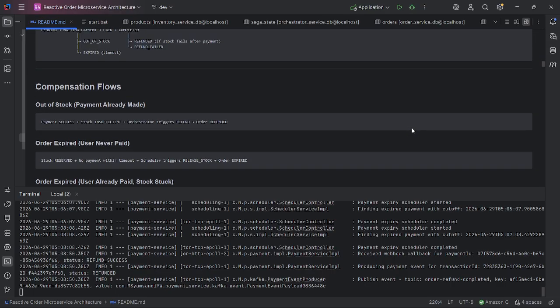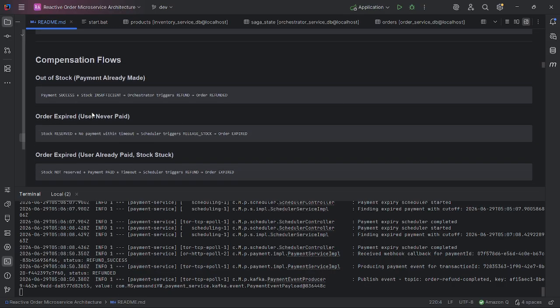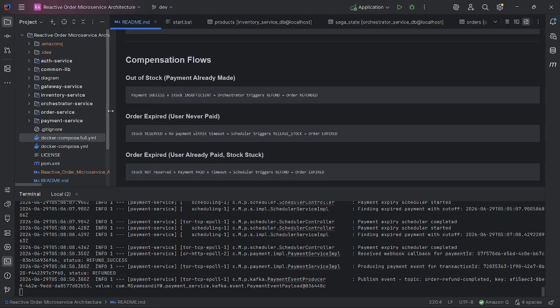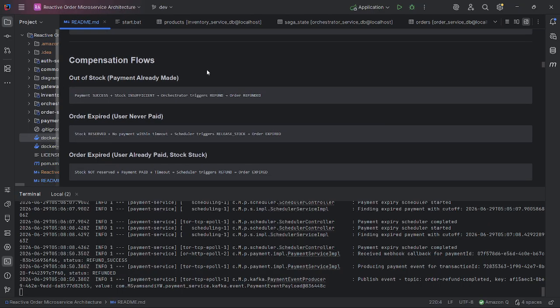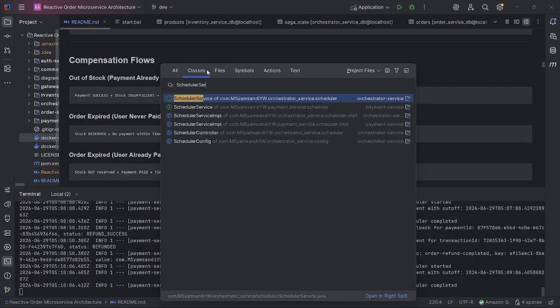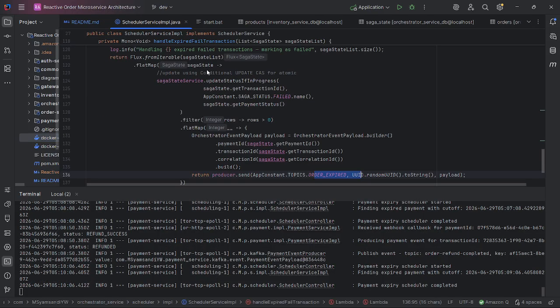Let's check order compensation flow, which is order expired, user never paid. So we need stock reserved, and then no payment within timeout, scheduler triggers release stock, and order expired. This is the scheduler from the orchestrator service. Let's check it. Scheduler service, orchestrator.